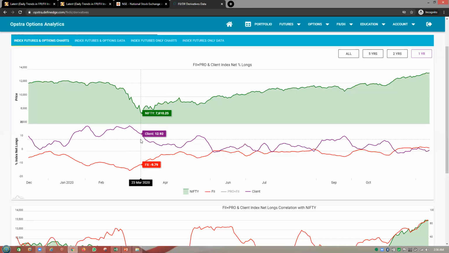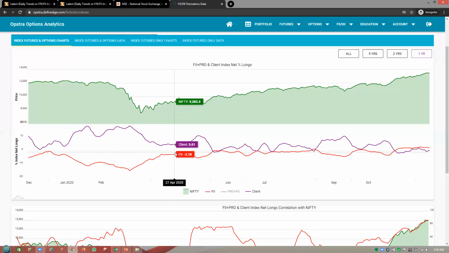And now they started accumulating it, and by the time the client realized it, these guys keep accumulating, and they keep going long, and so they went till the 10,000 mark, which is like 9,800, and now the client started believing it, saying that, oh, the market is going up, so it's time to buy back again.